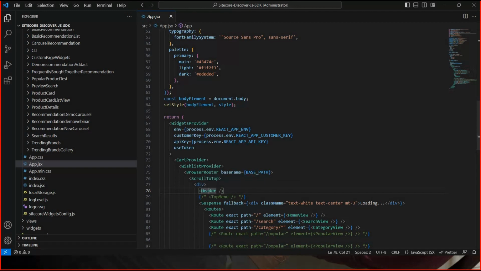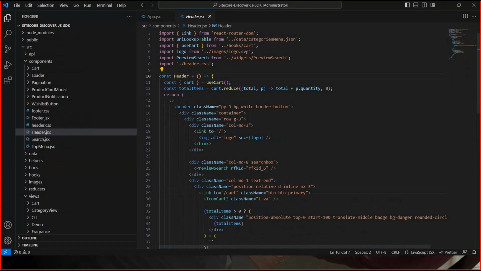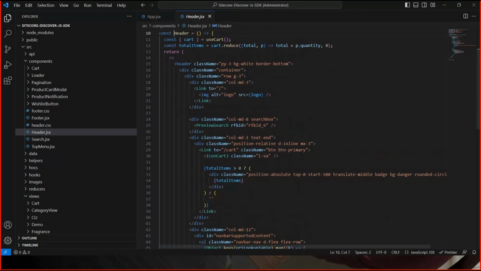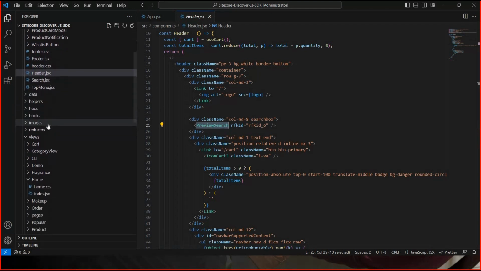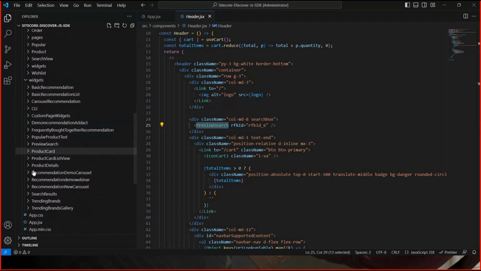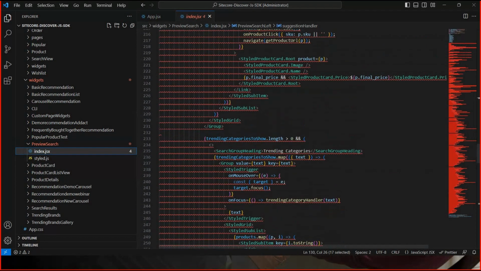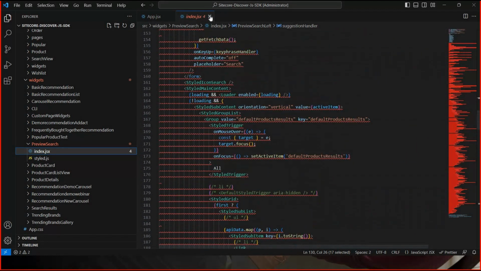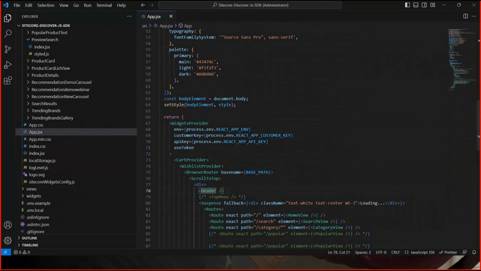So let me go to the header part. In the header, you can see they have used this preview search, RFKID6, which they call a static component. What we are doing here is using the preview search component. In this SDK, they have provided widgets, and in the widgets we have the preview search widget already there. So we are using the inbuilt widgets, and if you want to change something in the preview search widget, you can do these changes there. Currently I am not making any changes for this preview search. I have used it as it is, and if you require changes, you can do this activity in the widget itself.